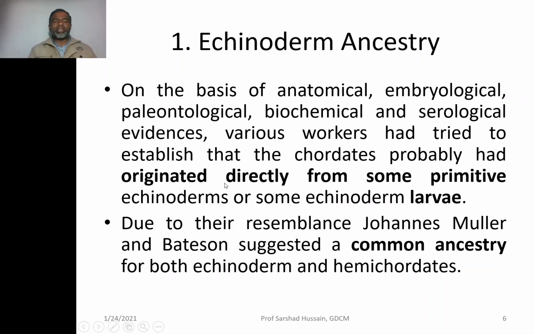So due to the resemblance of the echinoderms with the chordates, Muller and Bateson suggested a common ancestry of both echinoderm and hemichordates. So again, that doesn't mean that the echinoderms and the hemichordates were earlier considered to be a group of the chordate. That doesn't mean that the chordate have evolved directly from the primitive echinoderms. No, based on the similarity, they suggest that they have common ancestry.